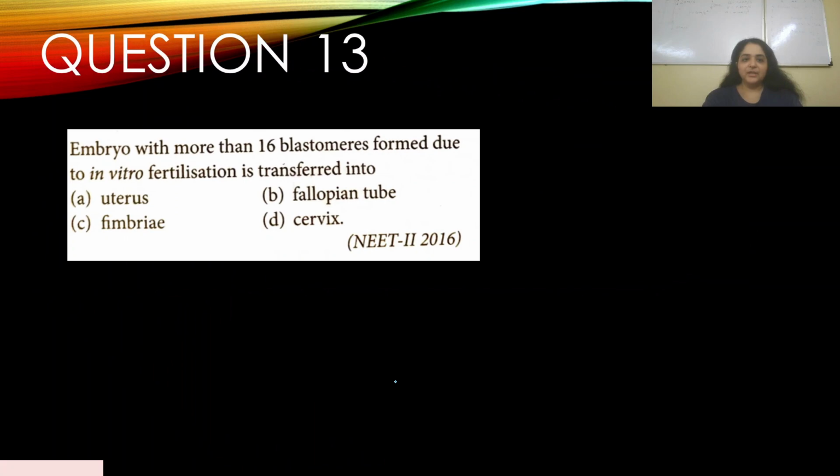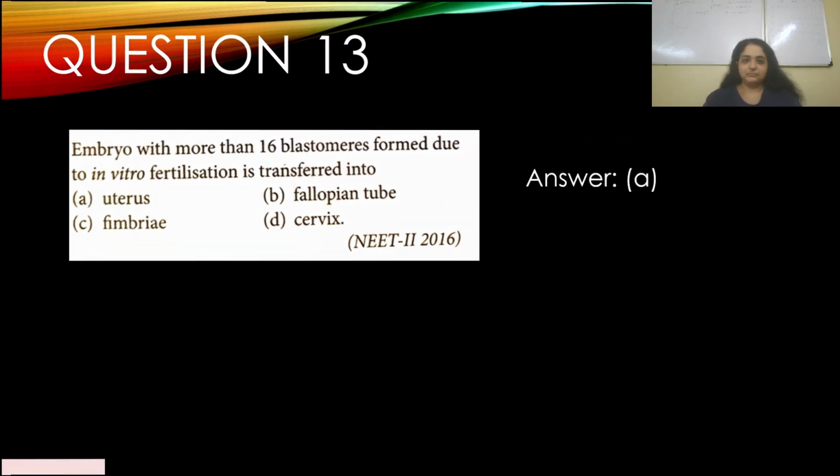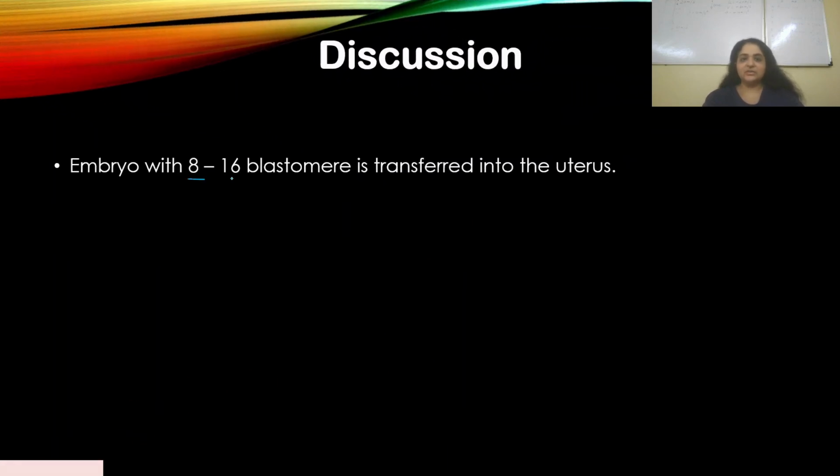Question number 13. Embryo with more than 16 blastomeres formed due to in vitro fertilization is transferred into, NEET 2016. With more than 16 blastomeres, it's a late embryo stage, and can be transferred into the uterus. So the answer is A. Embryo with 8 to 16 blastomeres is transferred into the uterus. It's not an early embryo, it's a little late embryo, so it is transferred into the uterus where implantation will then take place.